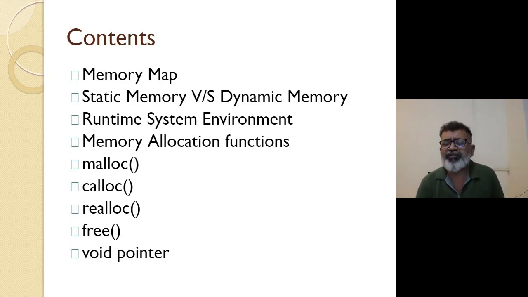You have declared many variables, and all of them are given memory by the runtime system environment on the basis of their modifiers and their placement in the program. That is basically static memory allocation.